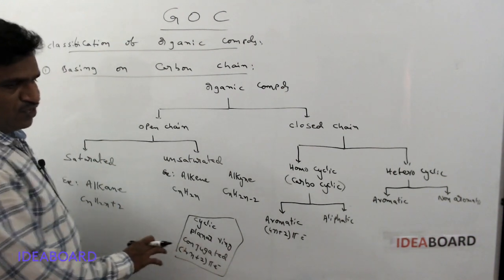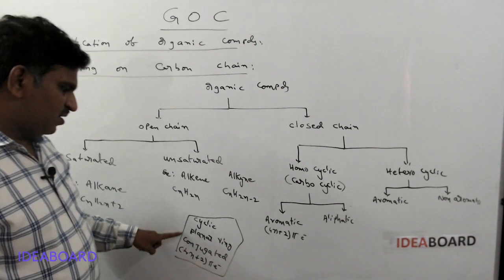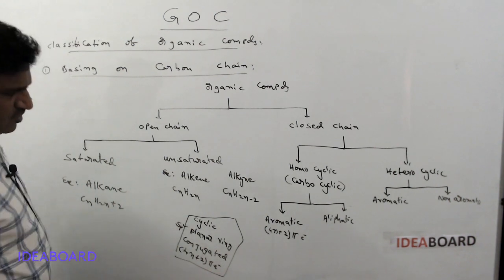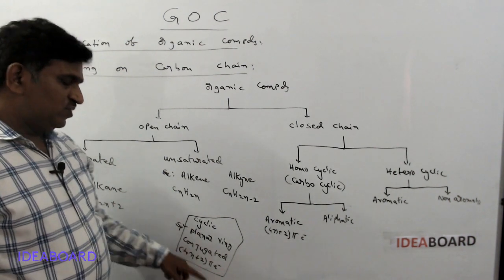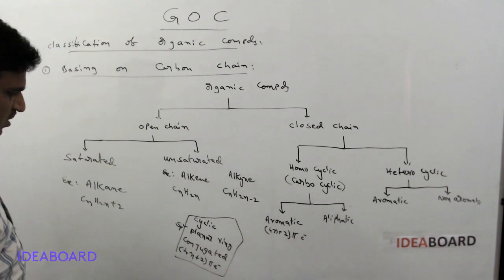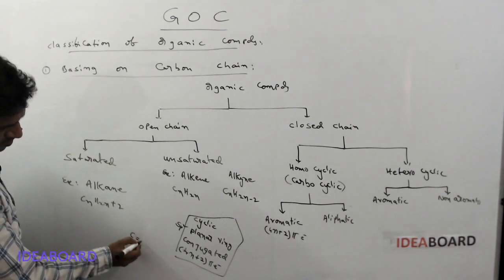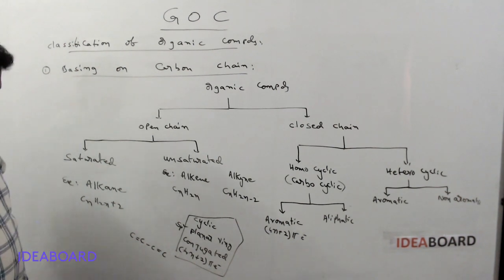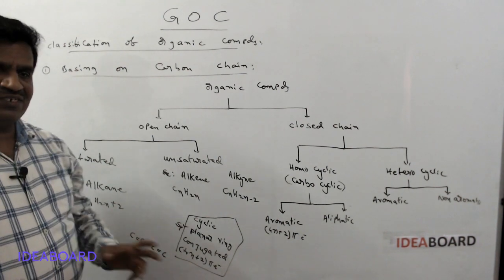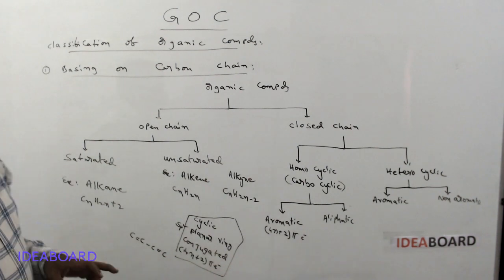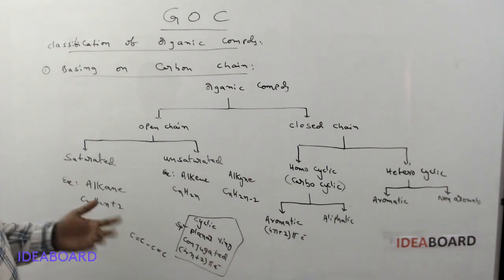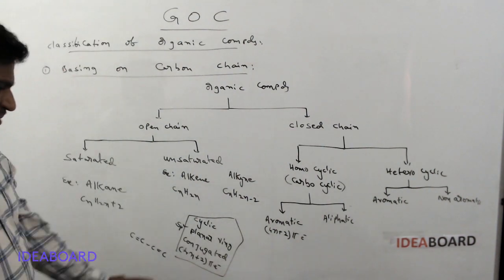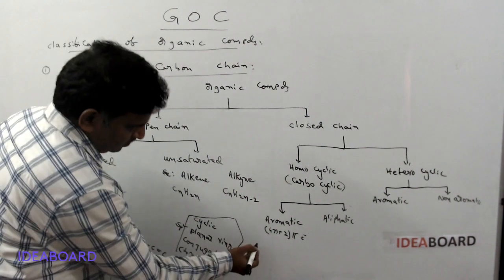So briefly remember: cyclic, planar ring containing. Planar ring means generally sp2 hybridized carbons. And conjugated system means generally a C double bond C, again a single bond, again a double bond. This type of alternate double bonds or any pi bonds, that type of compounds are aromatic compounds. Okay, 4n plus 2 pi electron rule satisfying.